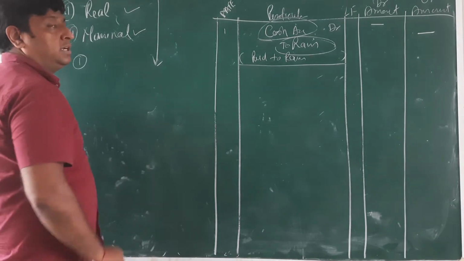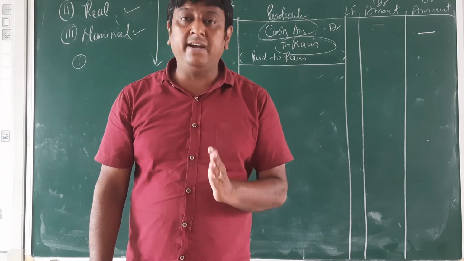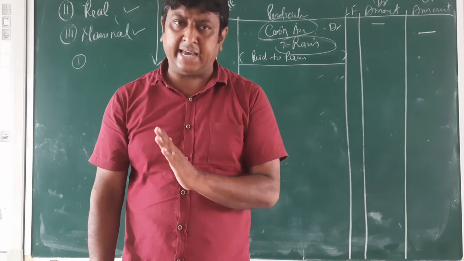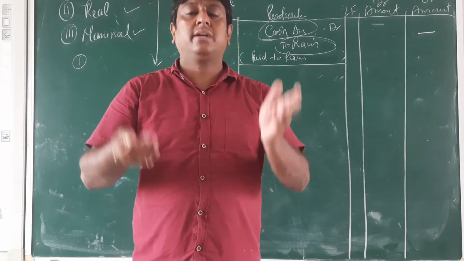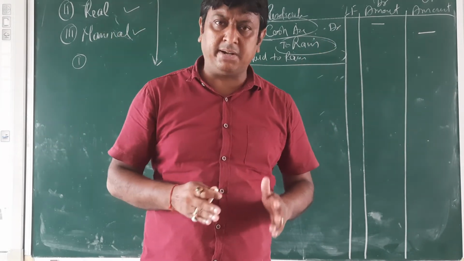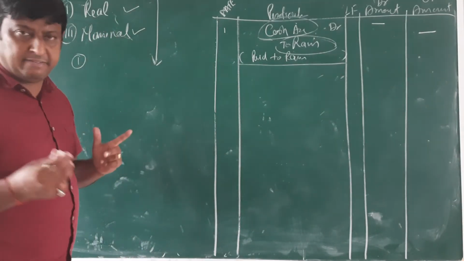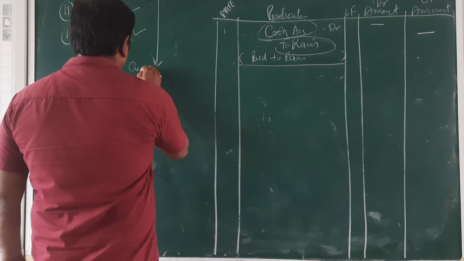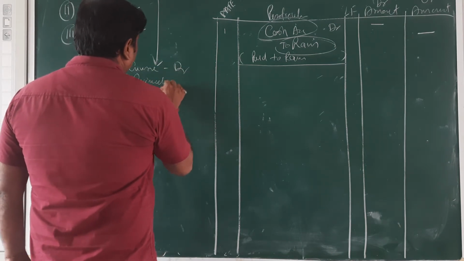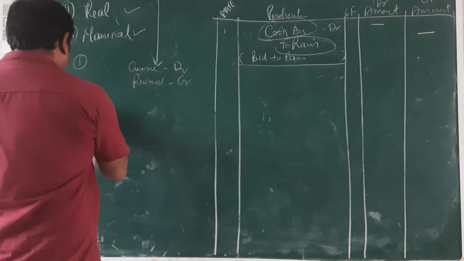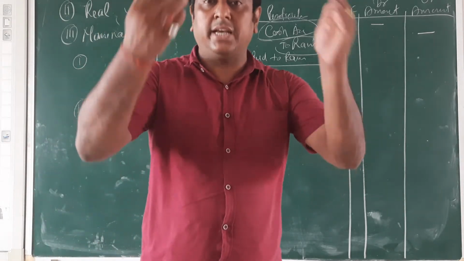In personal account, the giver will debit and the receiver will credit. Okay, who will give, they are debit, and who will receive, they are credit, because here it is a person. So who is the giver, they are debit, and the receiver is credit.